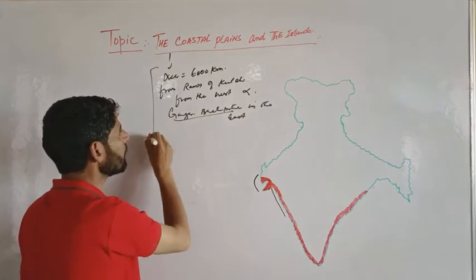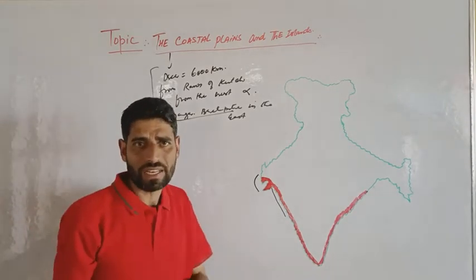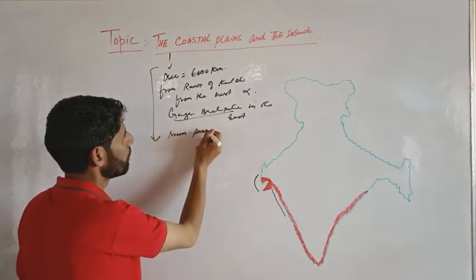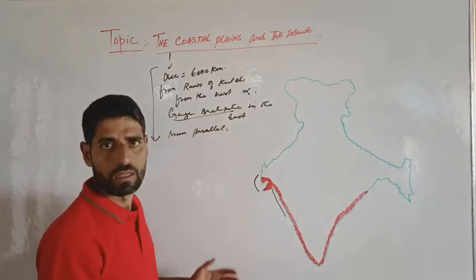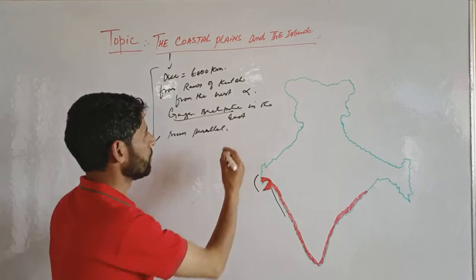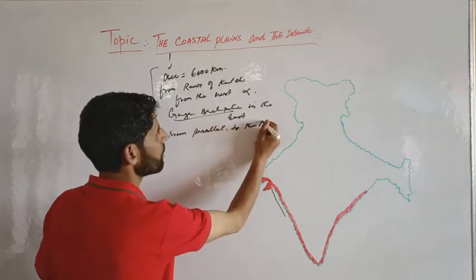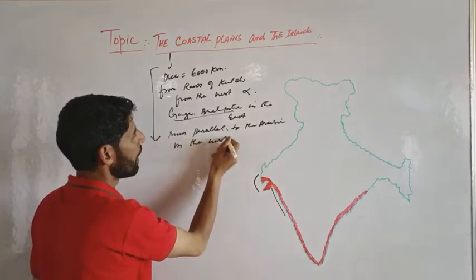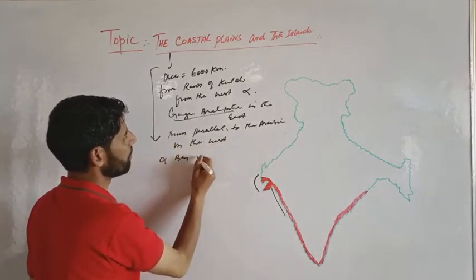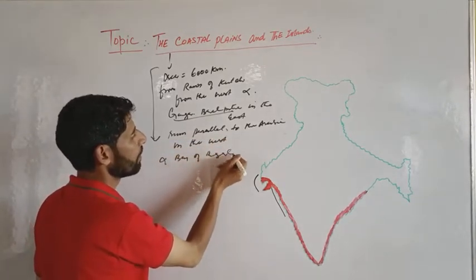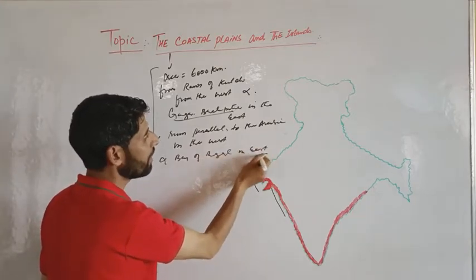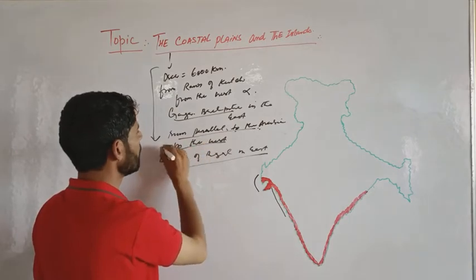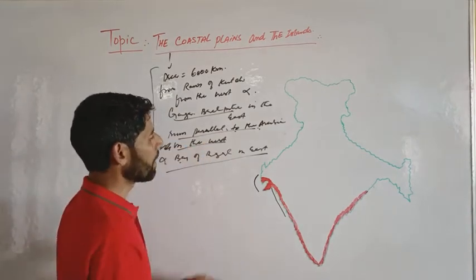So we see that the coastal plains in India run parallel to the Arabian Sea in the west and the Bay of Bengal in the east.